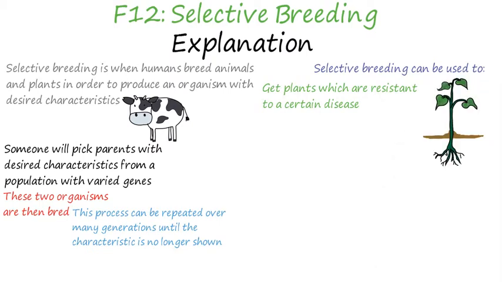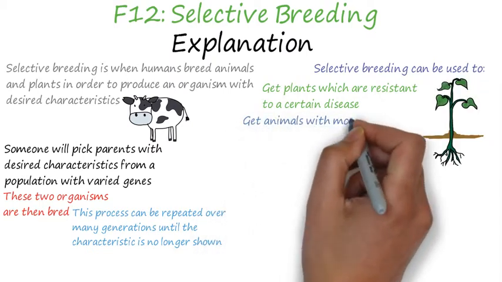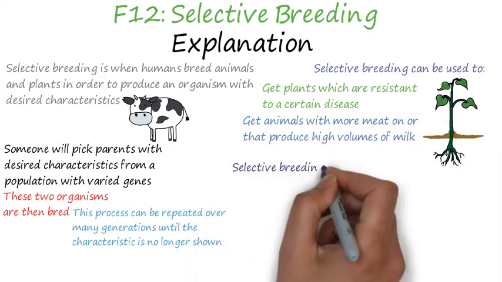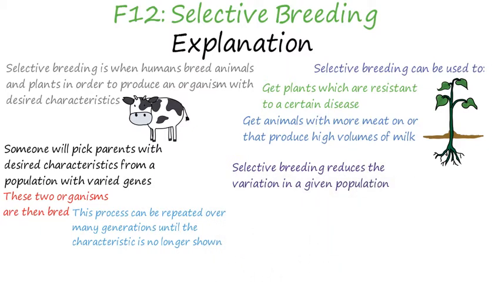Selective breeding can be used to get plants which show resistance to certain diseases, get animals with more meat on or that produce higher volumes of milk, pets with desired behaviours, and larger flowers.